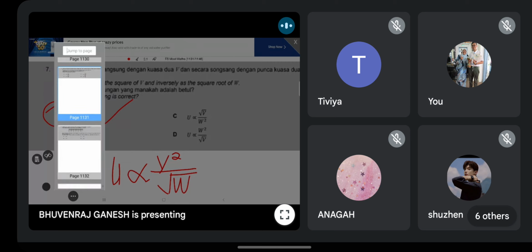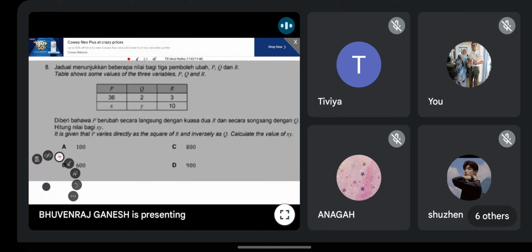Okay, so next one. Now they give you the table. They ask you to count xy, cari nilai xy. Maybe this one is a bit weird, but you can still find the answer. So based on this, you all try first lah. See what answer you all get.